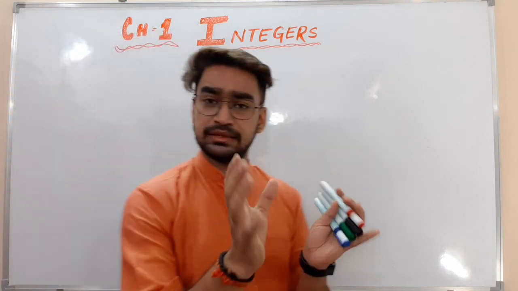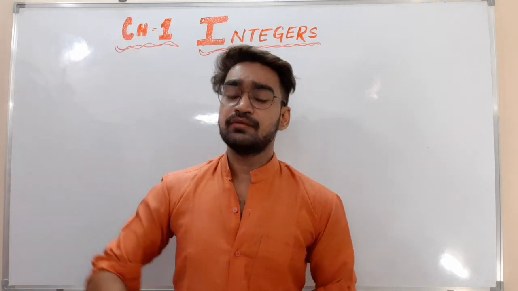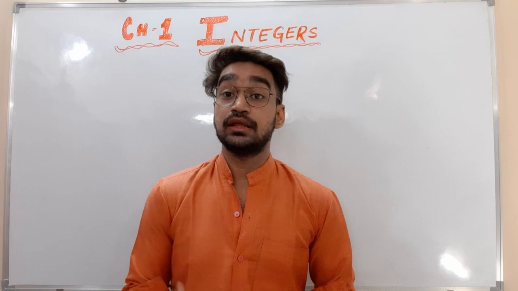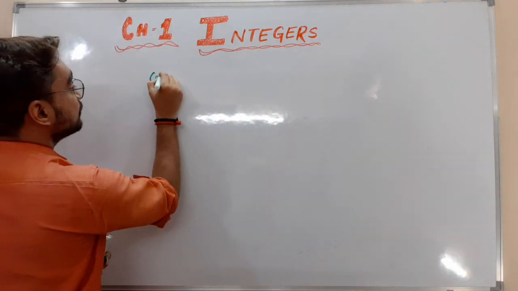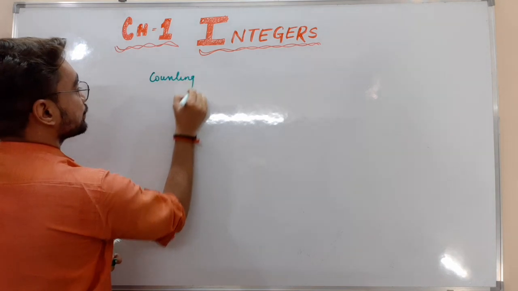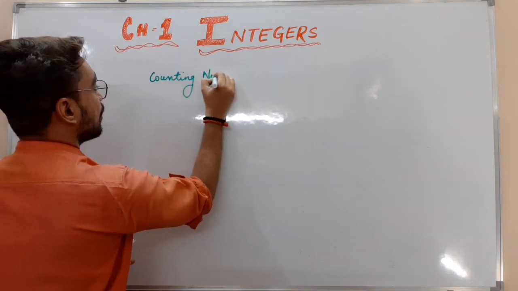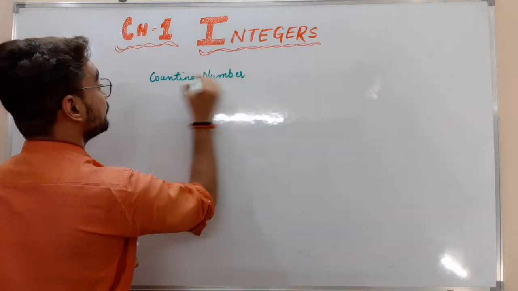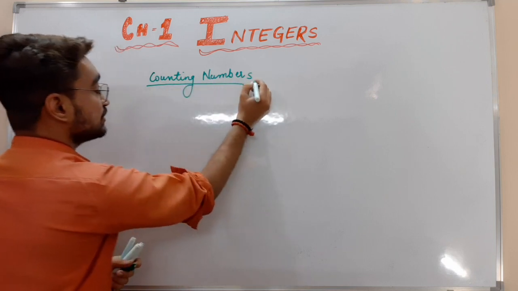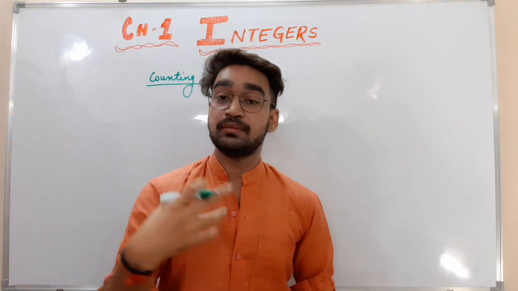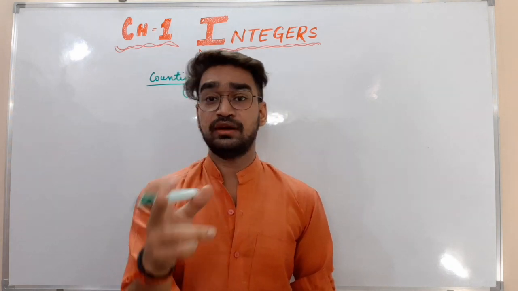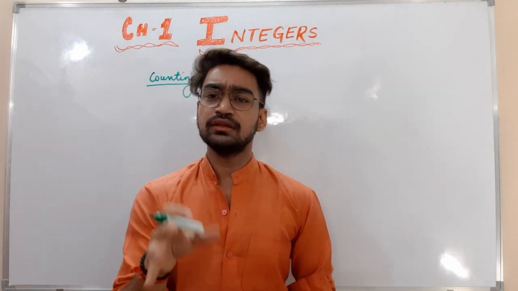Before moving to the exact meaning of integers, I want to start with numbers. We know that counting numbers are there, right? Numbers are just used to count everything. If I ask you how many subscribers I have, it will be written as 160 or something like that. So it is just a number.